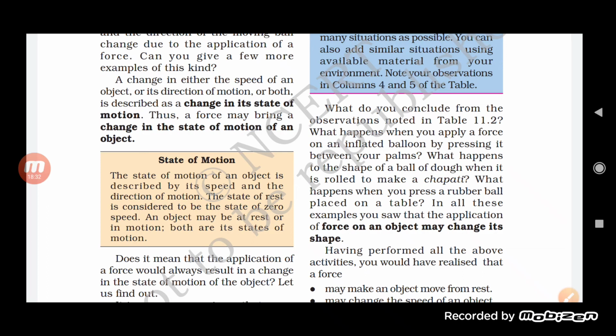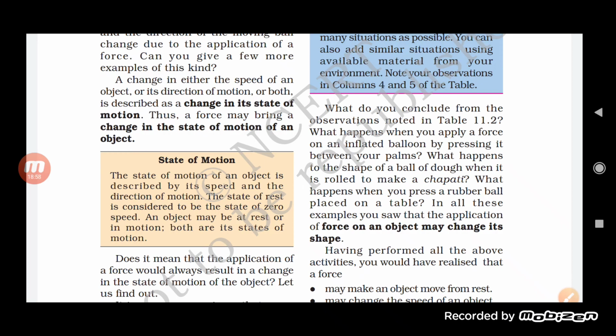In all these examples, you saw that the application of force on an object may change its speed and change its shape. Force is not only there to change the direction or speed of the object, but it also results in a change in the shape and even the size of the object.